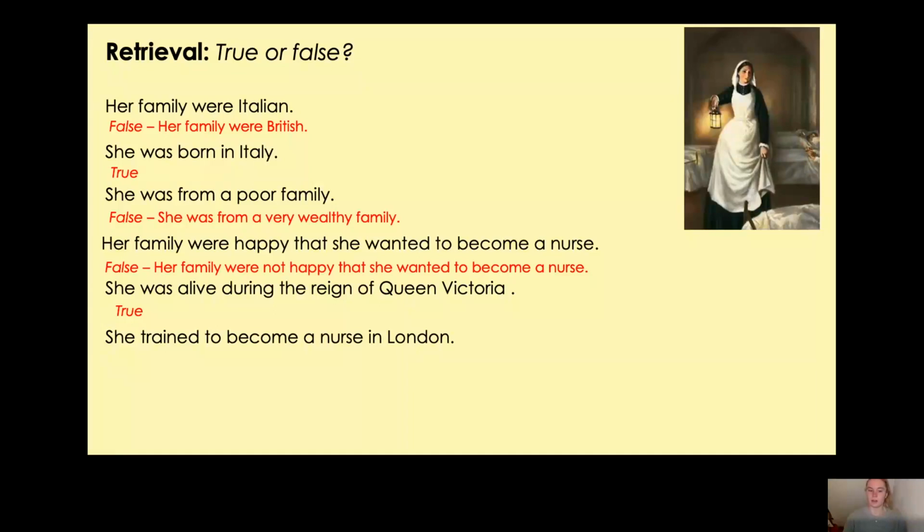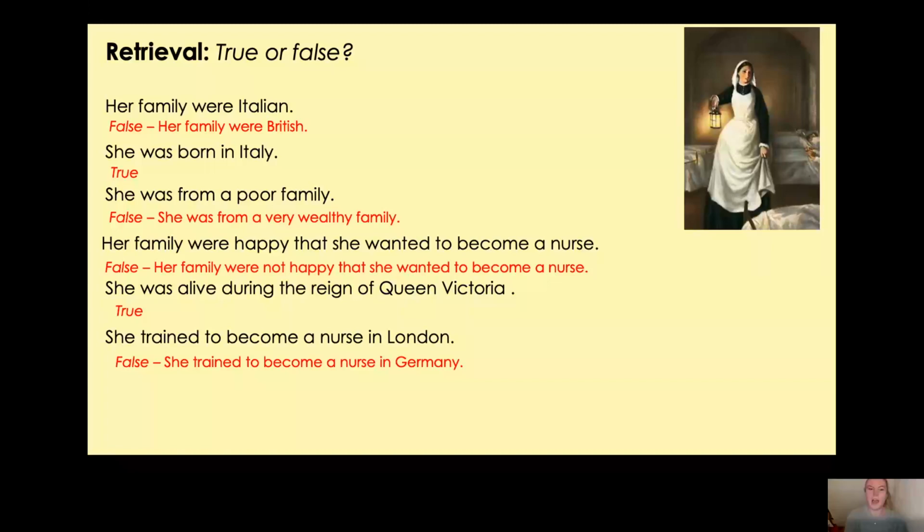Okay, the next one, she trained to become a nurse in London. Was it in London that she trained? No, it wasn't, was it? Can you remember where it was? Yes, it was in Germany. She trained to become a nurse in Germany. She went to Germany in 1851.